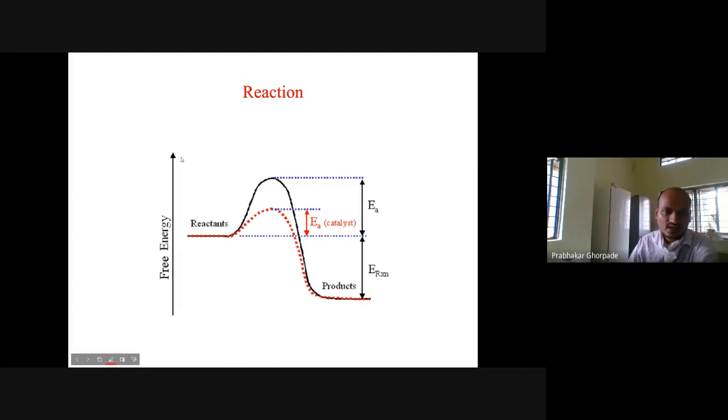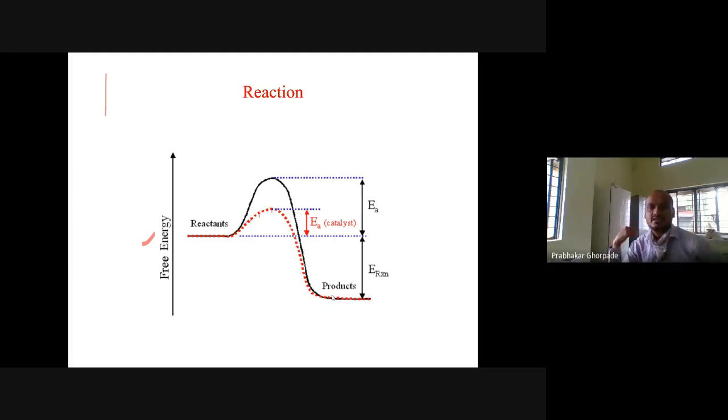So this one is our diagram, a reaction coordinate diagram, for example. Here is free energy on the y-axis, and on this axis, the progress of the reaction. So this is the reactants. This one is the reactant energy. It is higher than the product. Okay, so the product will have lower energy than this one, and the difference between this line and the above line is the activation energy. And if you are catalyzing the reaction, then the red dotted line is there. This red dotted line will be the catalyzed reaction.